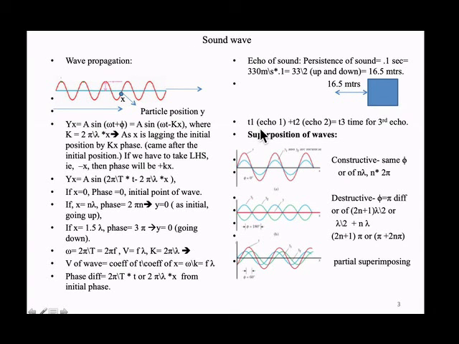Suppose we are between two cliffs. Let us assume this is one cliff, this is another cliff. I am here. I gave a sound. T1 is echo 1, T2 is echo 2, and T3 is the third echo. When I gave a sound standing here, it goes up to this hill and comes back. Let us say this is at a distance of 330 meters, and this is at a distance of 660 meters, for understanding the case. The sound wave goes 1 second, touches, and comes back in 1 second. So T1 is 2 seconds. I hear the echo 2 seconds after my sound is produced.